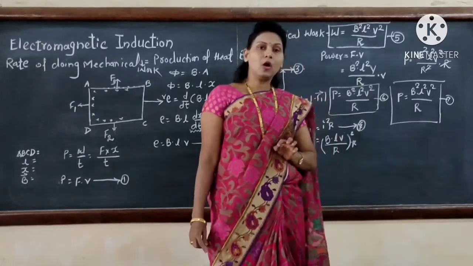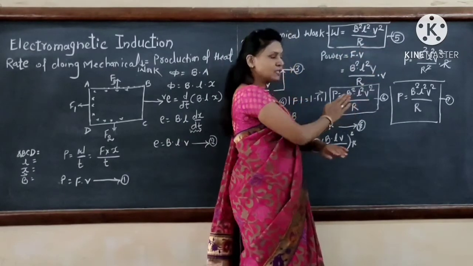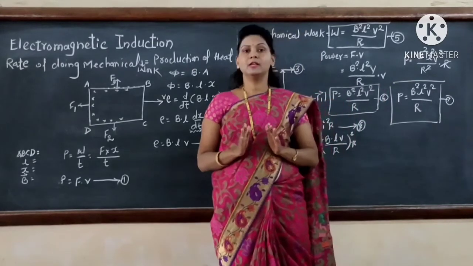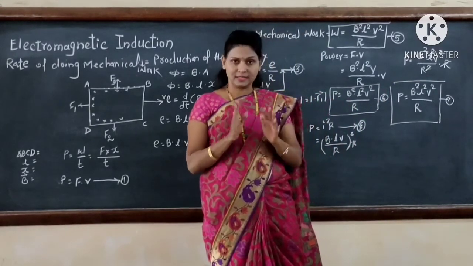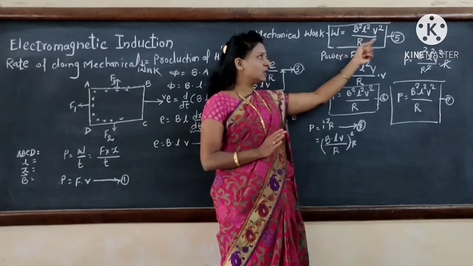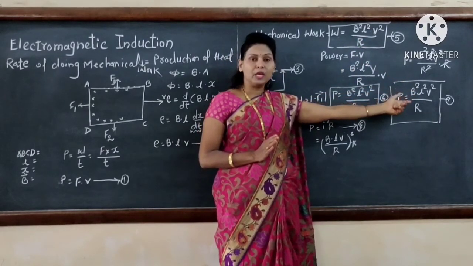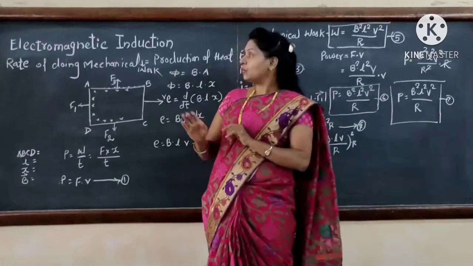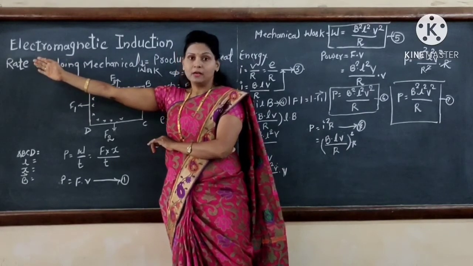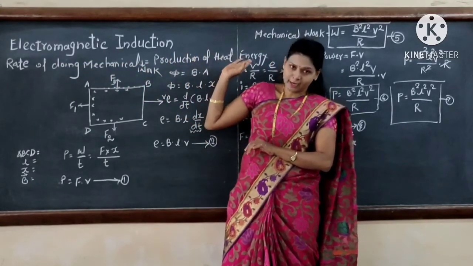By observing equation number 5, equation number 6 and equation number 7, all these equations are equivalent, meaning they are the same. Therefore we can say that the rate of doing mechanical work is equal to the rate of production of heat energy. And here the question given is to show that the rate of doing mechanical work is equal to the rate of production of heat energy.